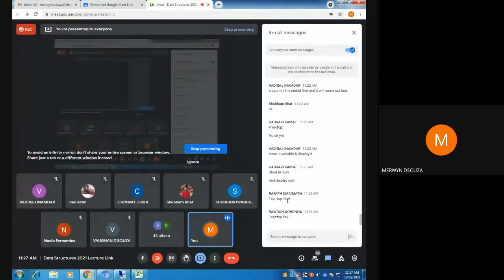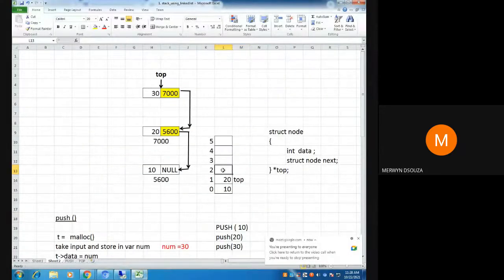Rowden, top equal to top arrow link. Why? Correct. Top equal to top arrow link is correct. But why do you need to do it? Can you tell the class why you need to do that? So that you don't break the chain. Okay, correct. So let me show you now. It's not the exact answer, but you're correct.